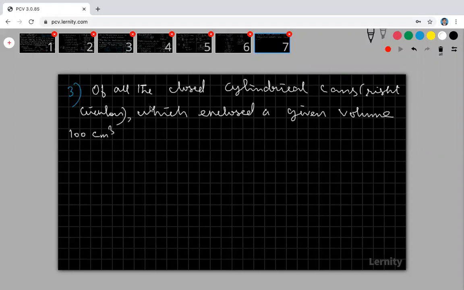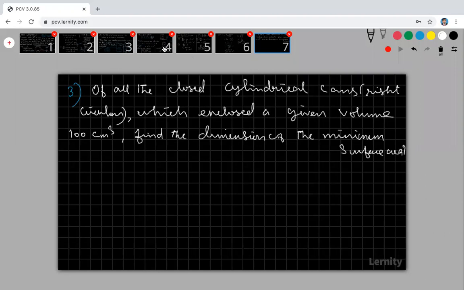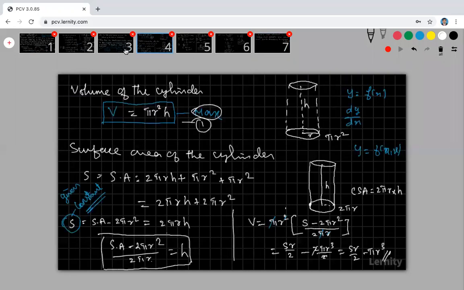Find the dimensions for the minimum surface area.